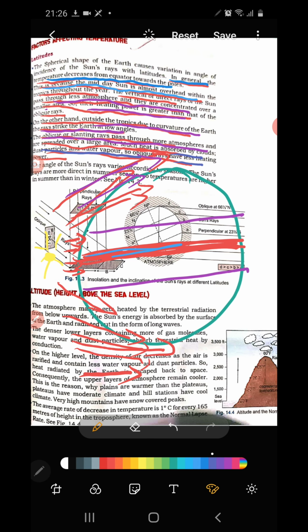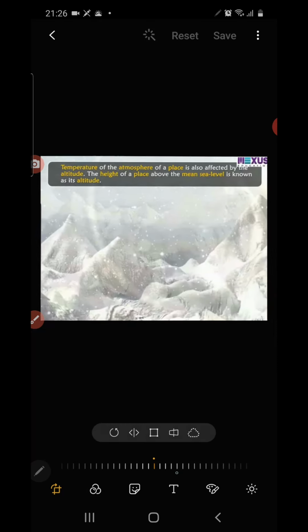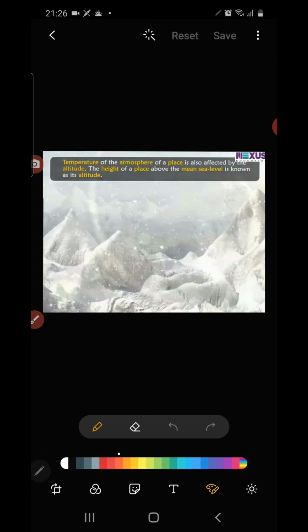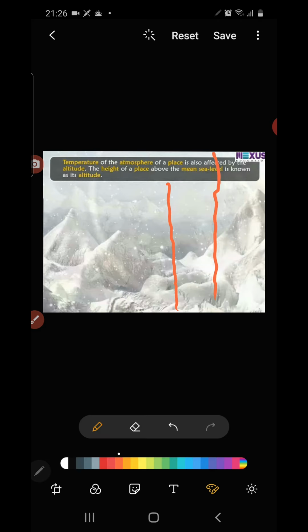Next we move on to the next important factor which affects the temperature of a place, that is altitude. Altitude means the height of a place. As you move from the lower area to the higher area in the atmosphere, the altitude is increasing.